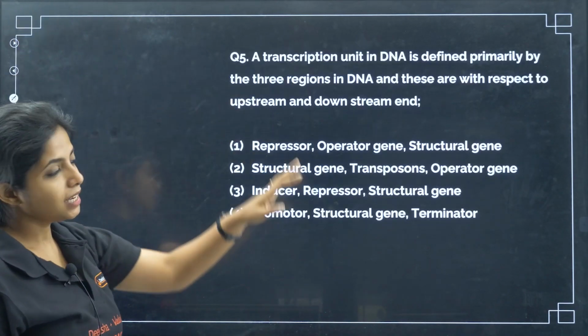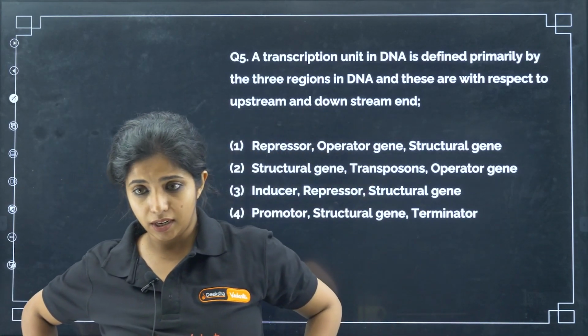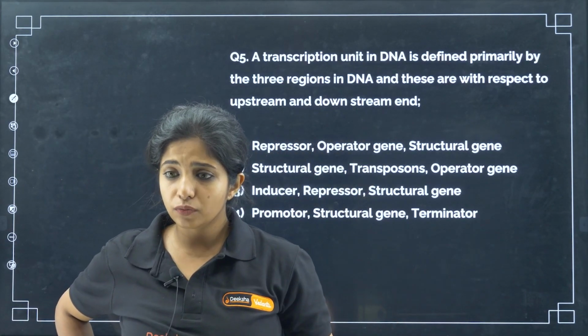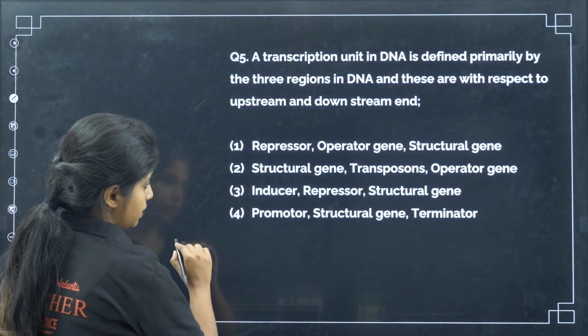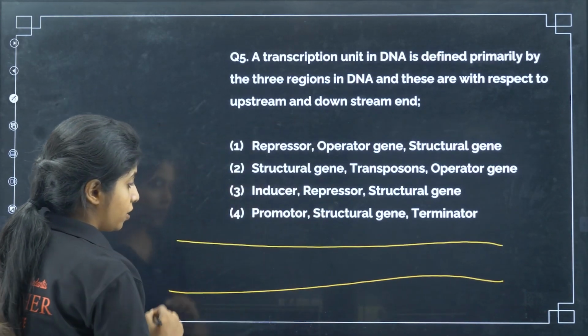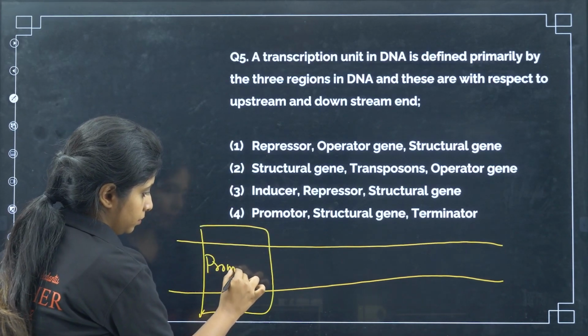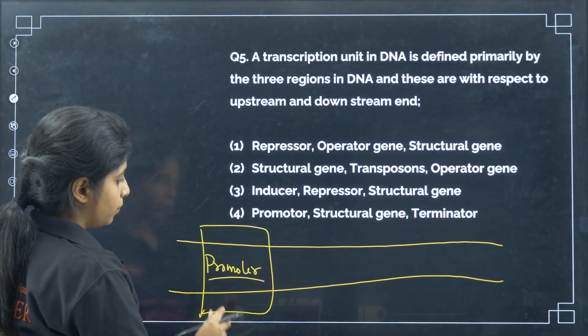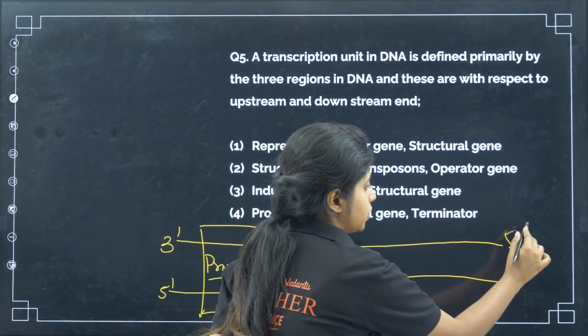A transcription unit in DNA is defined primarily by 3 regions in DNA, with respect to upstream and downstream end. So basically what are the 3 regions if you talk about transcription unit? First will be a promoter region. This will be 3' and this will be 5', and this will be 5' and this will be 3'.